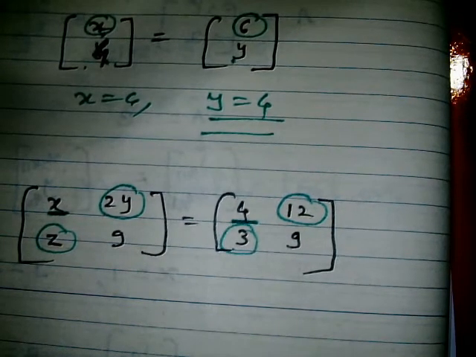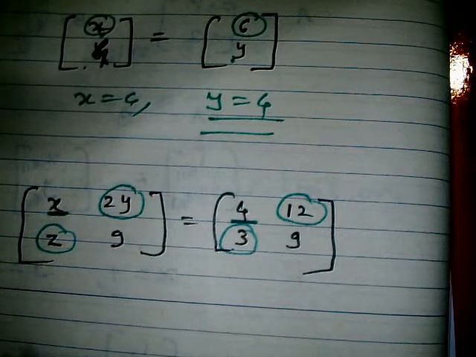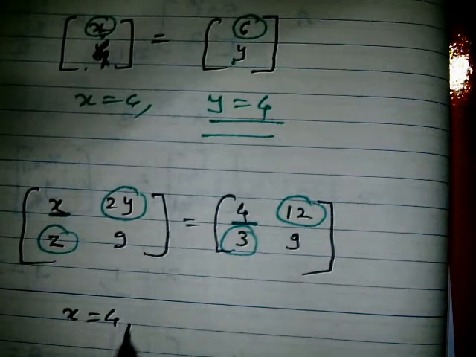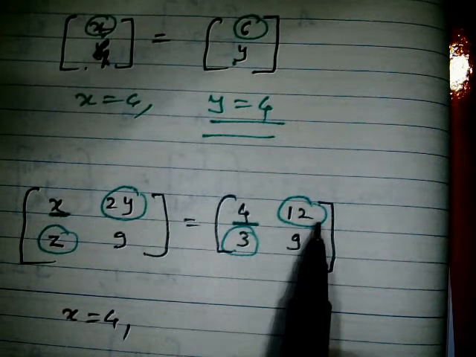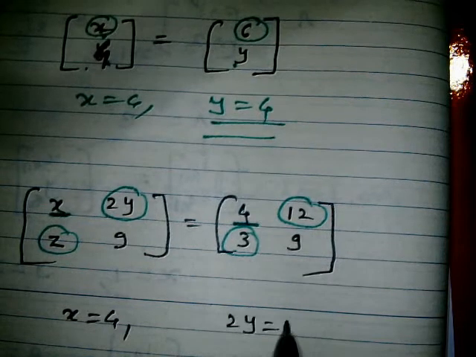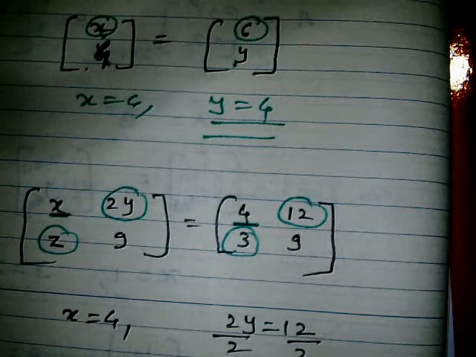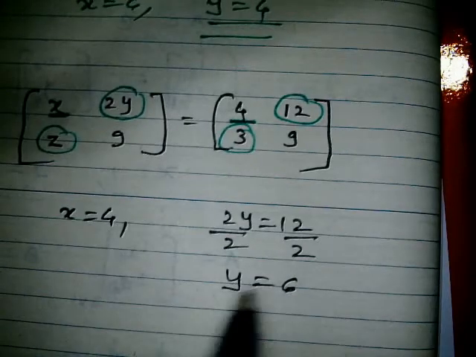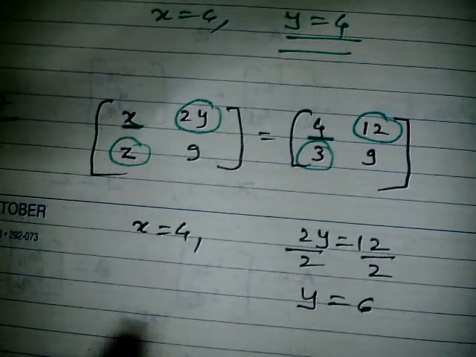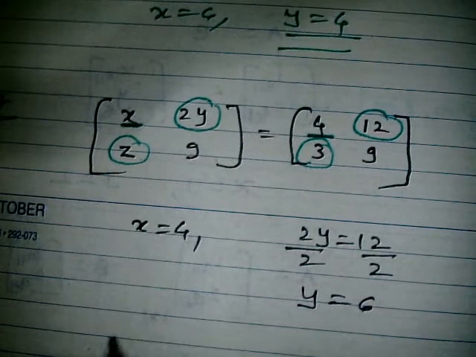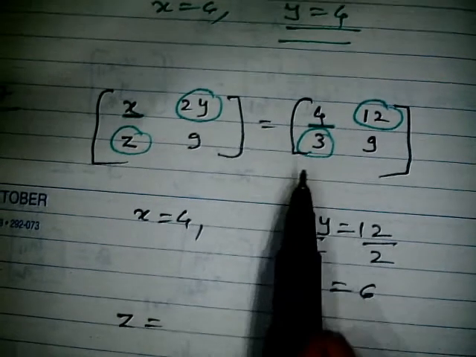To remove this 2, I need to divide, so y equals 6; we got y as 6. Now z equals the other side, 3, so the z value is going to be 3. This is how we can calculate the involved variables if two matrices are equal.